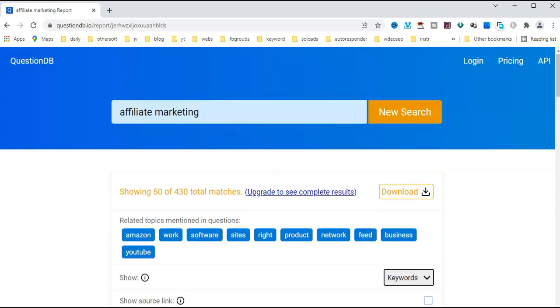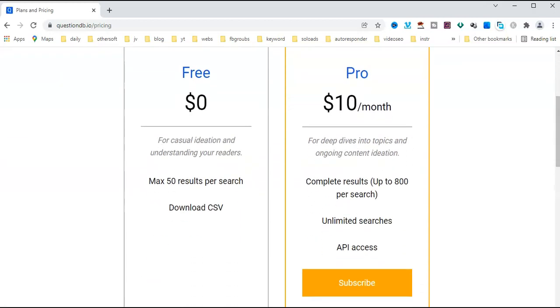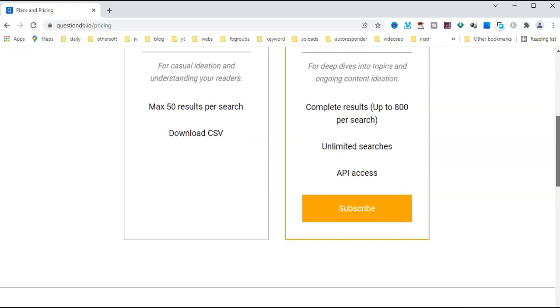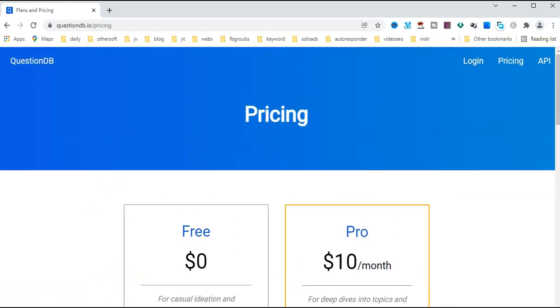Here is also a very good keyword research tool. If you want more features, you can get the paid version. The free version is only 50 results per search. Per month $100 you can get 800 results per search and unlimited searches. So this is the best free keyword research tool here.